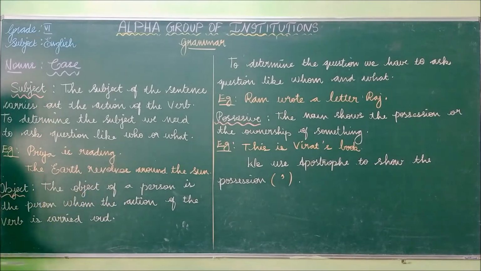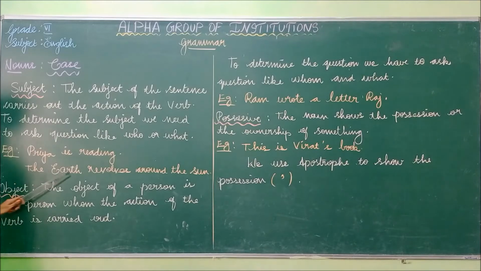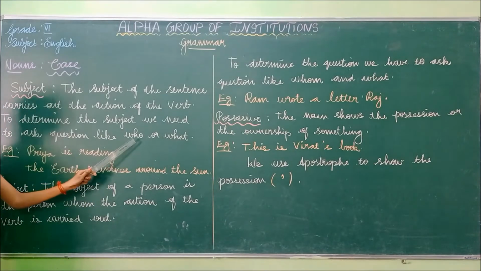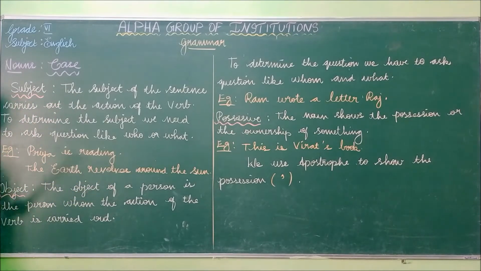The earth revolves around the sun. So how can we ask questions using who or what? What revolves around the sun? The answer is the earth revolves around the sun. So we have to use the question word who or what to determine the subject.